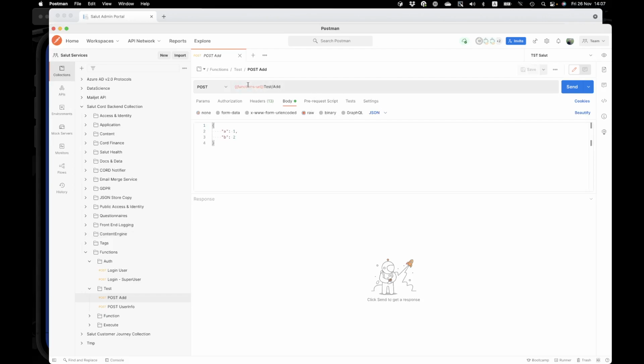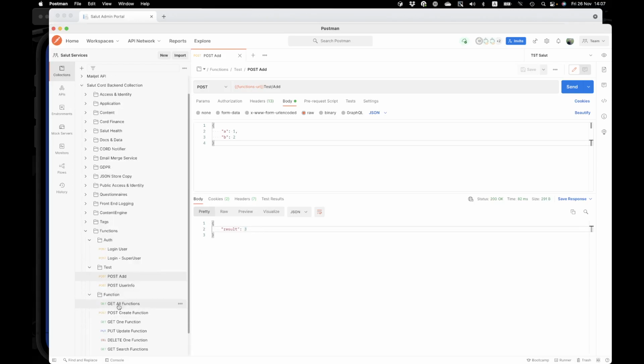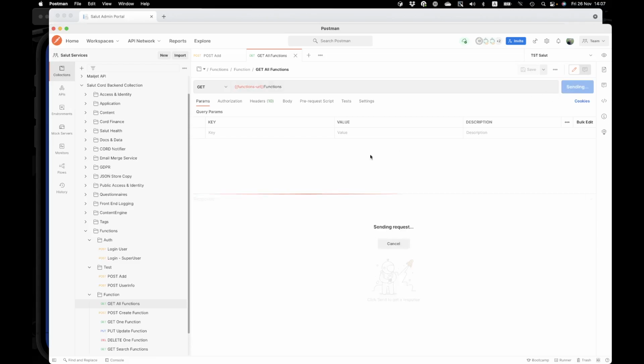So we know the URI, we know the method, we know the parameters, and we know what to expect from that test method. So let's try to create some function like this one.